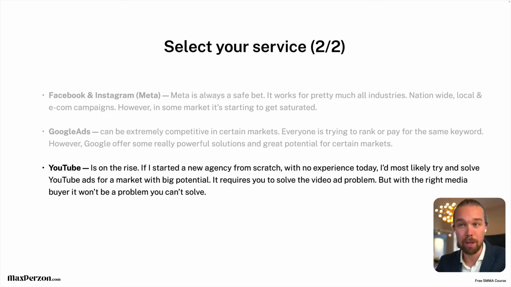Because on Facebook, on Meta, for example, you can have like an image and ad copy, and that's your ad. On Google Ads, it's just a link essentially, right? But with YouTube, you have to kind of solve the problem of creating a really good video. And you have to start to think as an entrepreneur. If you don't know how to do a video ad yourself, you don't have to. You're the entrepreneur. You're the one who looks into the market and solves the problem.